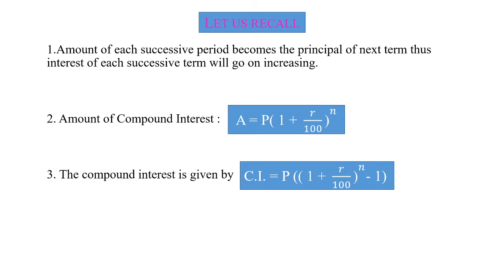Amount of compound interest is A is equal to P in bracket 1 plus R divided by 100 bracket raised to N. Also, we learn the compound interest formula. Compound interest is equal to P in bracket 1 plus R divided by 100 bracket raised to N minus 1 bracket complete.